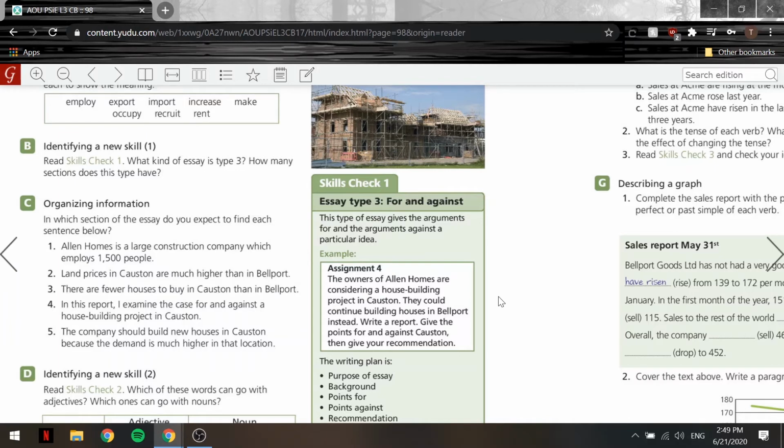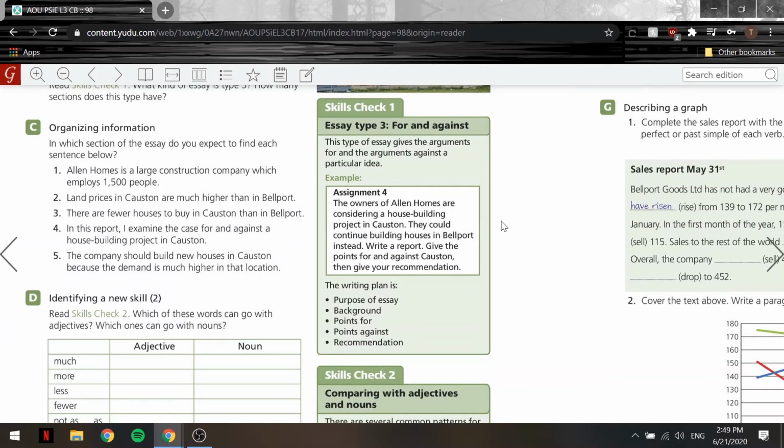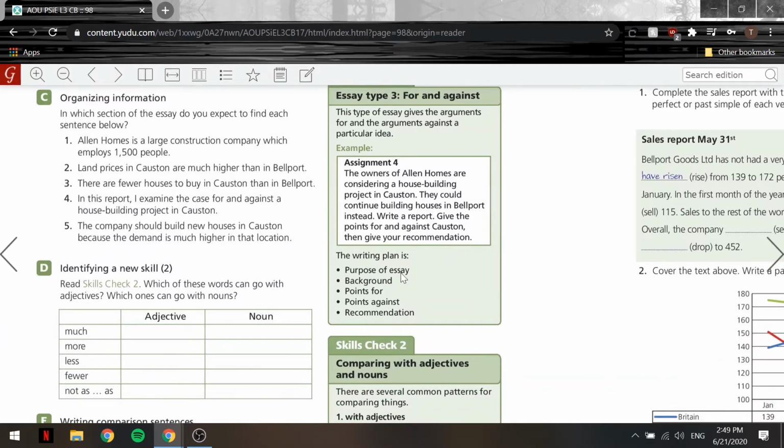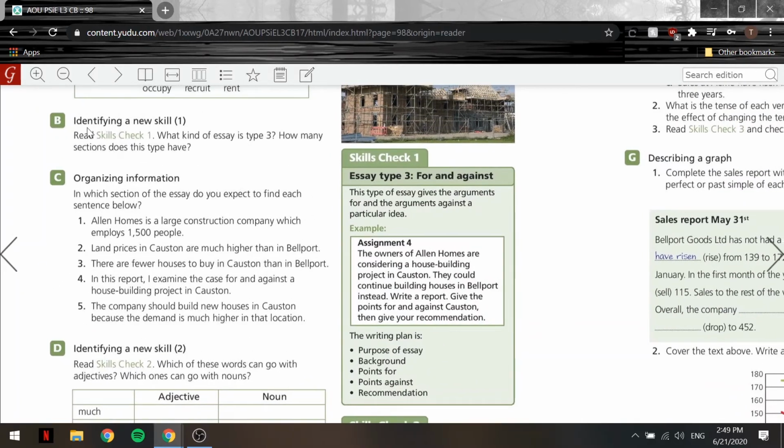Let's take a look at the example here, assignment 4. The owners of Allen Homes are considering a house building project in Coston. They could continue building houses in Bellport instead. Write a report, give the points for and against Coston, then give your recommendation. And as you guys remember, the writing plan, the one that we talked about before, we have the purpose of essay, the background, and then the writer will probably talk about the points for, then points against, and finally make a recommendation. Okay, so now let's take a look at exercise B.